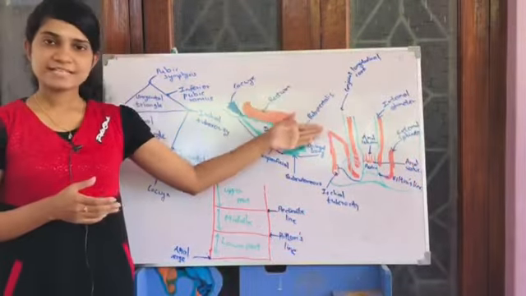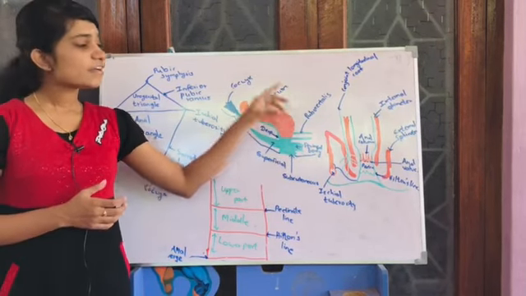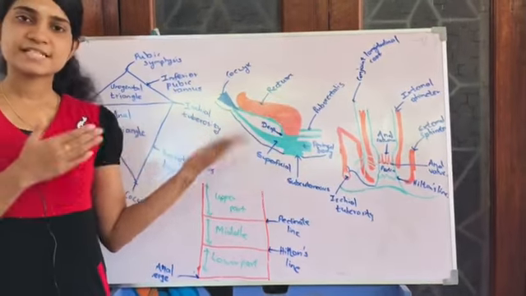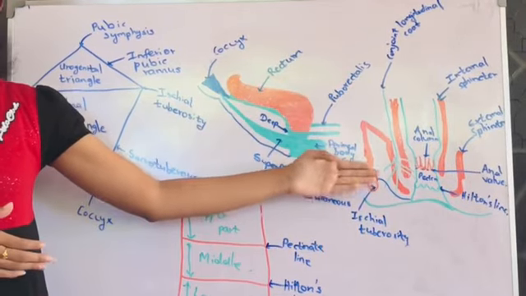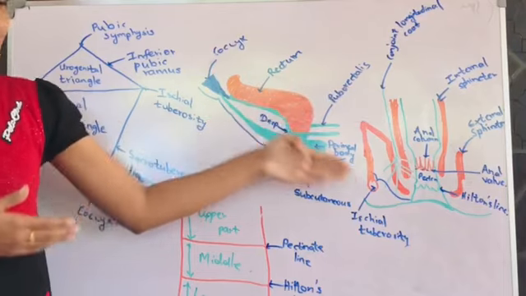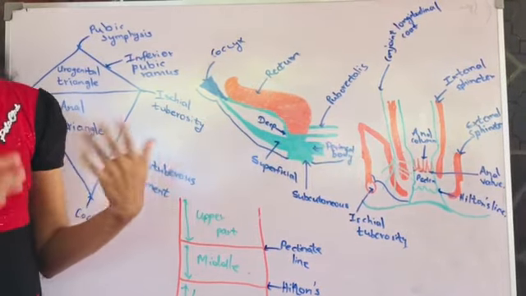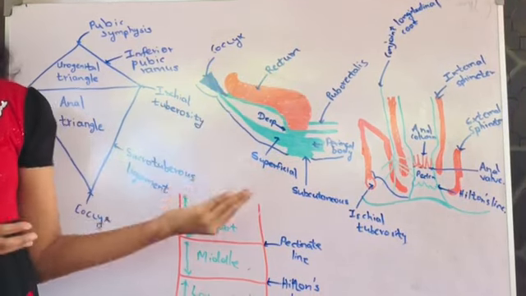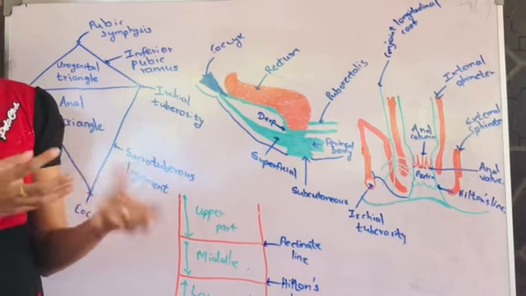Let's move to the interior of the anal canal, especially the mucosa of the anal canal. If you take the upper third of the mucosa of the anal canal, there are some 6 to 10 longitudinal ridges. They are called the anal columns. At the end of the anal columns, there are some horizontal ridges adjoining the adjacent anal columns. They are called the anal valves. The pockets above the anal valves are called the anal sinuses, and some anal glands are draining into the anal sinuses.